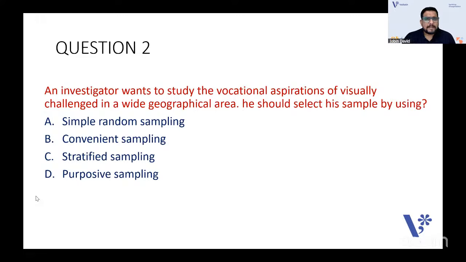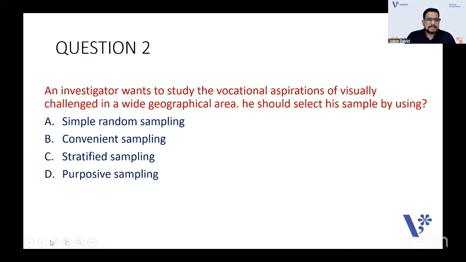Sampling is a very important topic, guys. You should learn different types of sampling too. Here are simple random sampling, convenient sampling, stratified sampling, purposive sampling. Which type of sampling will you use for the selection of a specific population or a specific sample that you have?